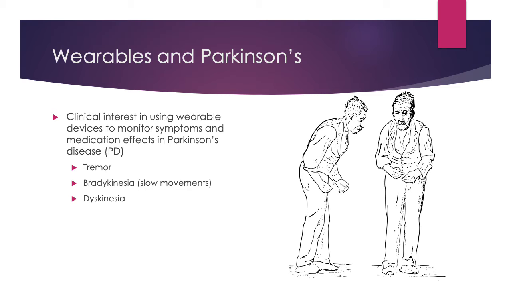And both of those symptoms are really common, and they're often treated with a medication called levodopa or other similar medications, which unfortunately can also have side effects of dyskinesia, jerky, uncontrolled, unintended movements. And so there's a need to strike a fine balance between the two. Being able to monitor these symptoms unobtrusively in the home would make it a lot easier for clinicians to balance how much medication to give and what the right dosage is.